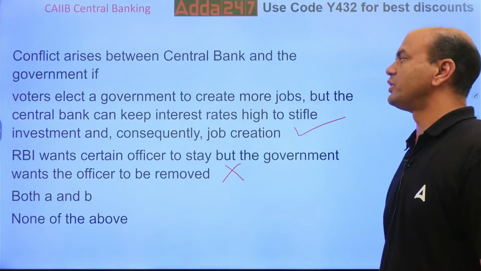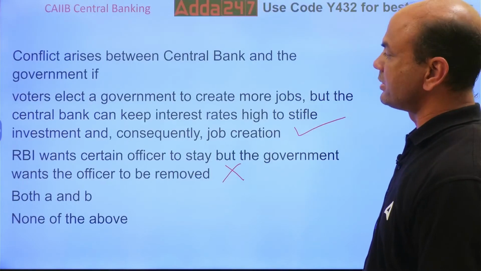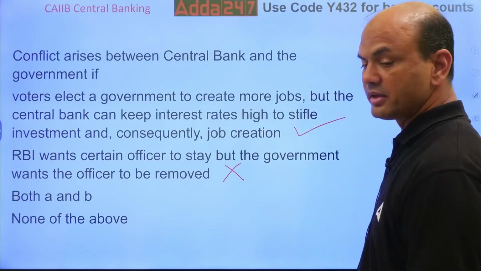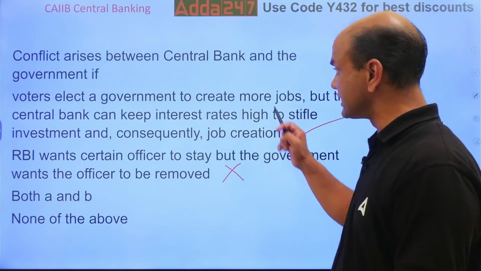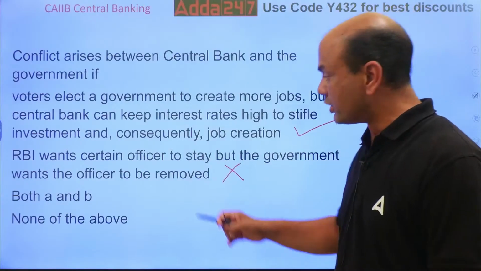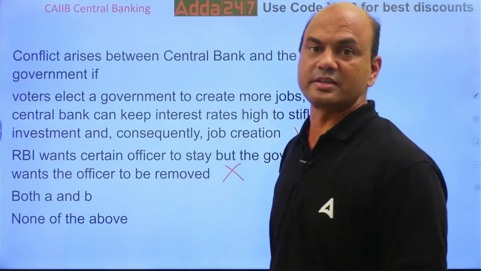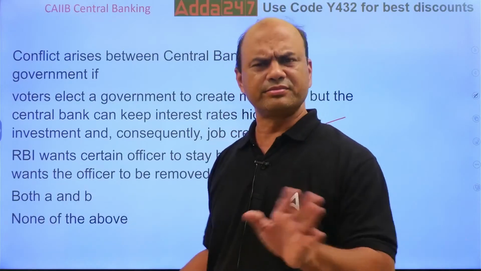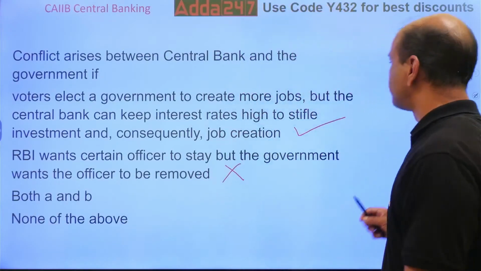Voters elect government to create more jobs, but the central bank can keep interest rates high to stifle investments and consequently job creation. Okay, so this is the real answer. Both A and B is not always the answer, kindly note. We are in the habit of choosing both A and B, but not always. Got it?